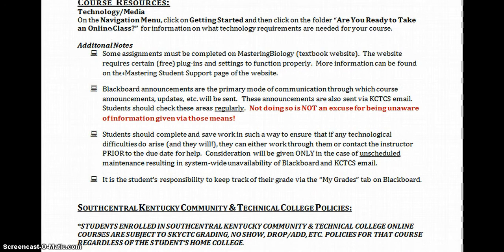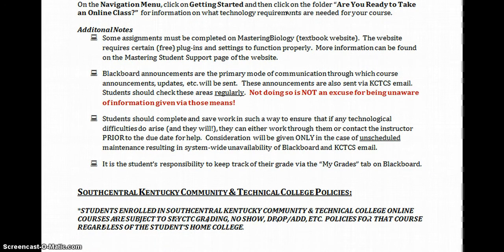Okay, course resources. We use Blackboard for most of our resources, as well as the Mastering Biology MyLabs Plus. You need certain functional plugins for that. Make sure you have those downloaded. They say it works best in Firefox, so I recommend that. I will be sending you emails of any changes. You need to check that in your announcements on Blackboard. If you don't check them, that doesn't mean that it doesn't count. You're responsible for checking them. You're responsible for knowing these changes. That's on you.